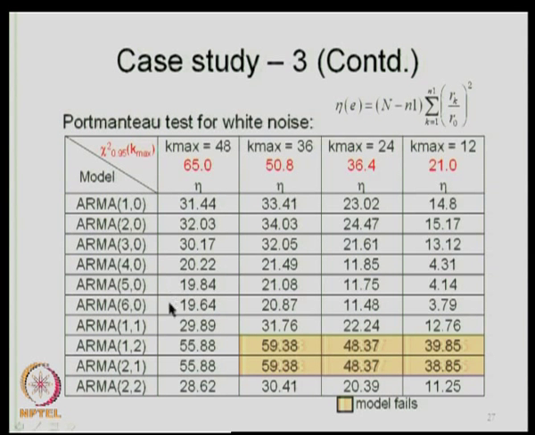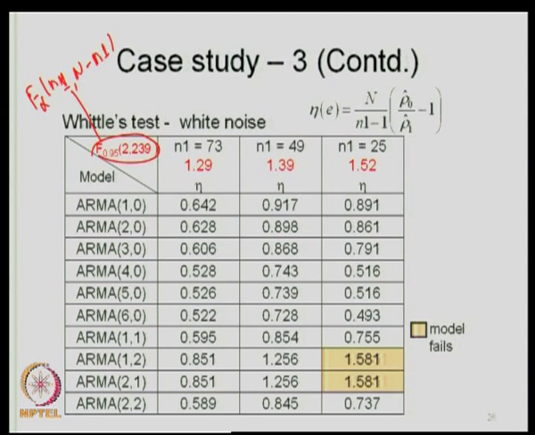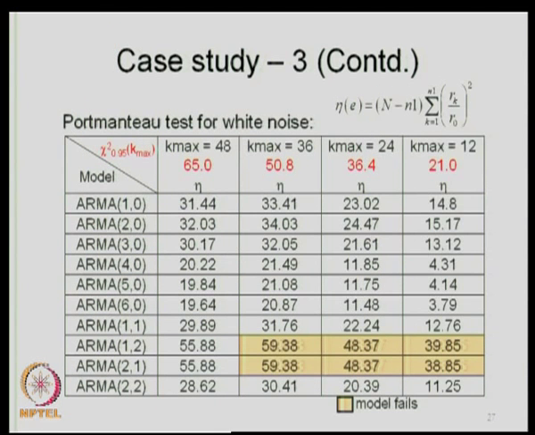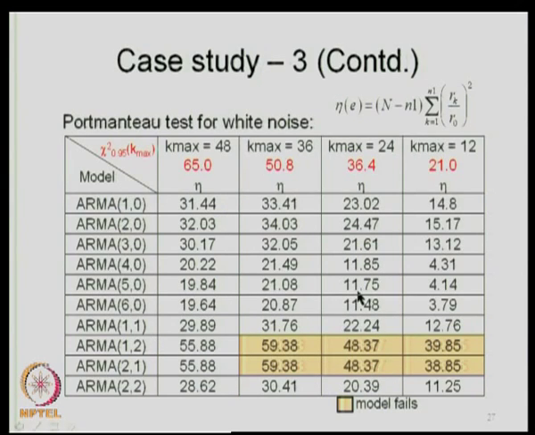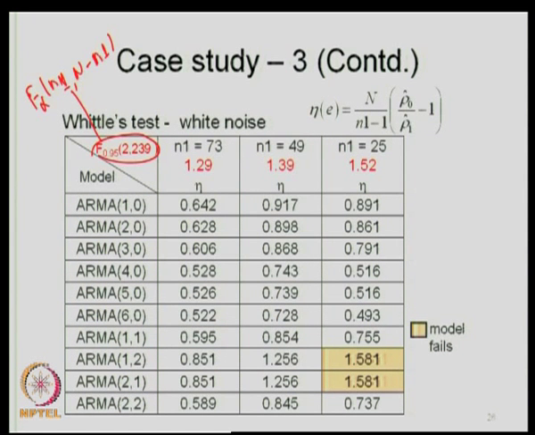In this case, for k max is equal to 48, all of them pass the test, and for this, 2 of them fail the test, and again 2 of them fail the test. So, ARMA 1-2 and ARMA 2-1 fail the test for lower values of k max, and all other models pass the test. Again, between Portmanteau and Whittle's test, we prefer the Whittle's test. That means, suppose there are conflicting results between the Portmanteau test and the Whittle's test, then you go with the results of the Whittle's test.